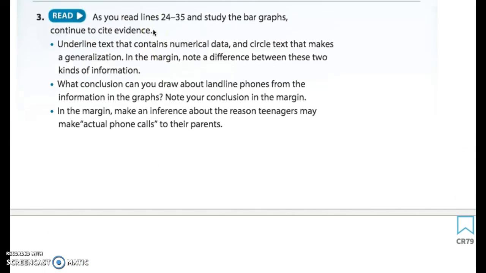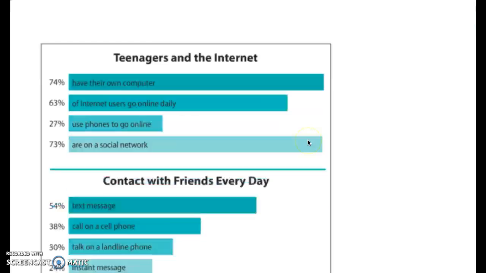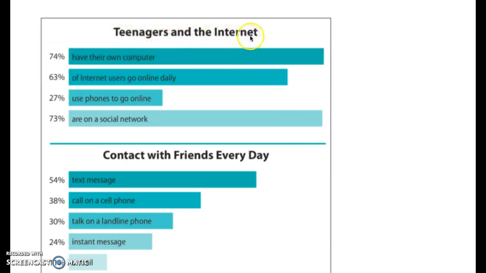And remember the question here. It says, what conclusion can you draw about landline phones or home phones from the information in the graphs? Note your conclusion in the margin. So it looks right here. It says teenagers and the internet.